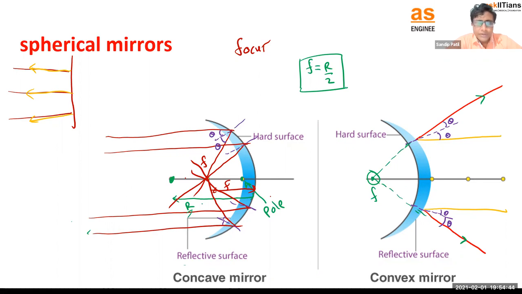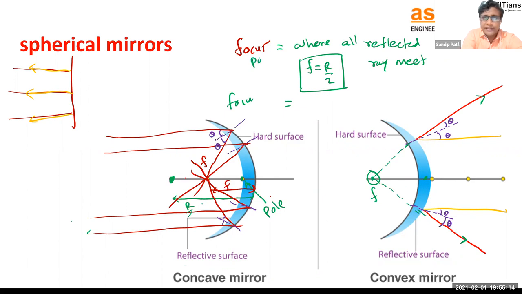Okay. So these are some terminologies we should know. What are the terminologies? Pole, I have said, for this mirror also, I can say this is the pole, right? Then we also know what the focus point is, what the distance F is. Distance F means where all reflected rays meet. And the focus length means what? This is the focus point.